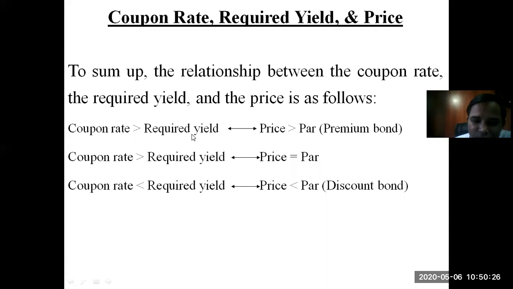If the coupon rate is greater than the required return, the price will be greater than par, and that will be known as a premium bond. If the coupon rate is equal, not greater, but equal to the required yield, the current price will be equal to the par value. And if the coupon rate is less than the required return, the price will be less than the par value, and the bond will be known as a discounted bond.